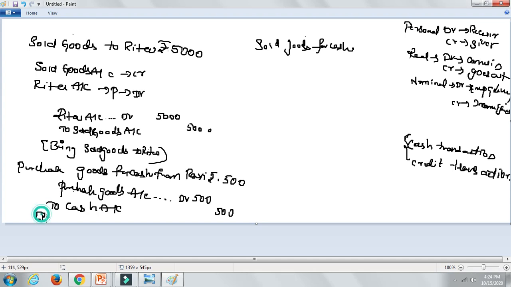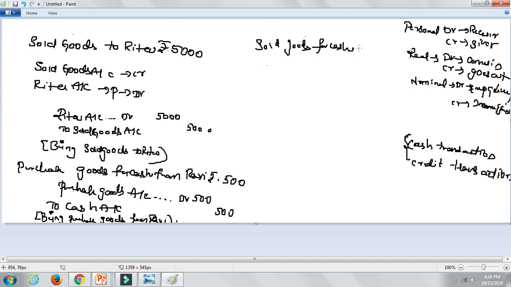You just need to write down the narration if you also want to write it out. Being purchased goods from Ravi. This is the narration, you are going to write it down. That's it. I hope I made this transaction clear. If you are making a spot payment, you need not write down the name.